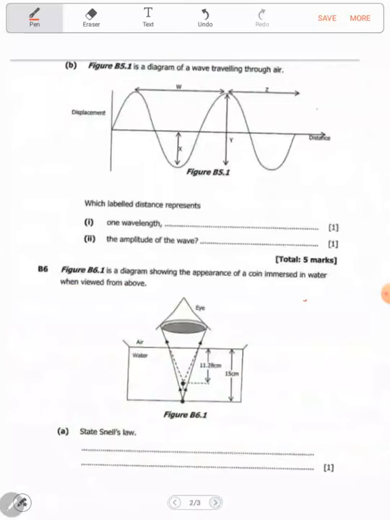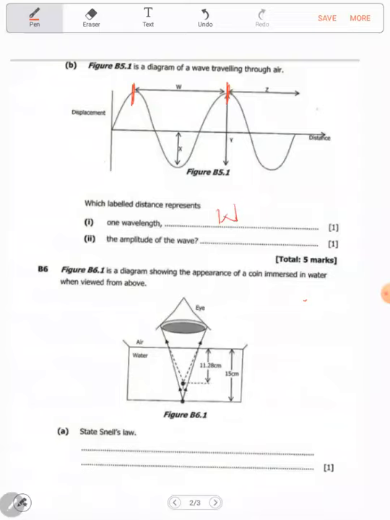Question B says, figure B5.1 is a diagram of a wave traveling through air. Which labeled distance represents one wavelength? Now, what is a wavelength? A wavelength is the distance between two successive crests or two successive troughs. So which letter here represents one wavelength? Here is a thing which you must know: a wavelength is from here up to the last one there. That is a wavelength, because you have this and this making up one cycle. So that's W.